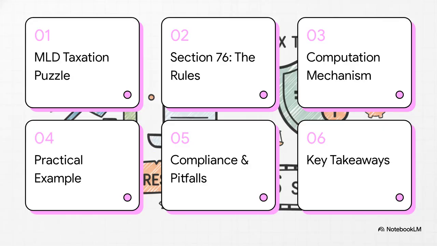Here's our game plan for this explainer. First, we'll talk about the puzzle that MLDs used to be for tax purposes. Then we'll really dig into Section 76, our new rulebook. We'll break down how to do the math, walk through a real-world example, cover the compliance side of things and common mistakes to avoid, and then wrap it all up with the key takeaways you need to remember.